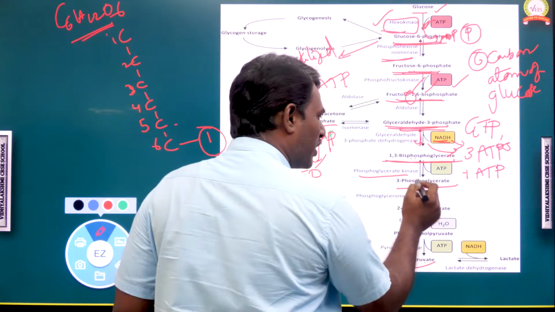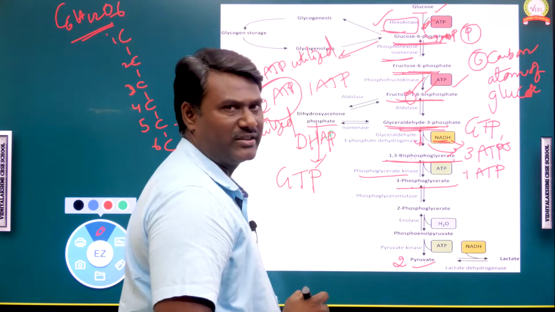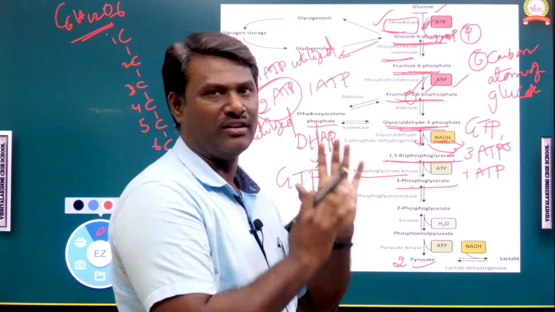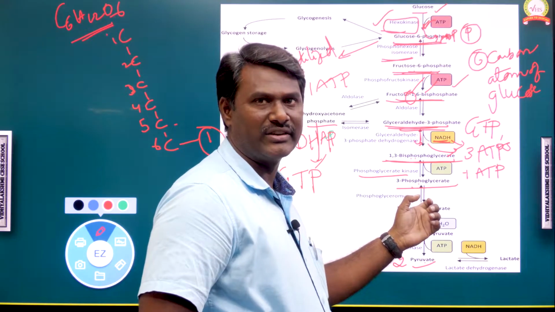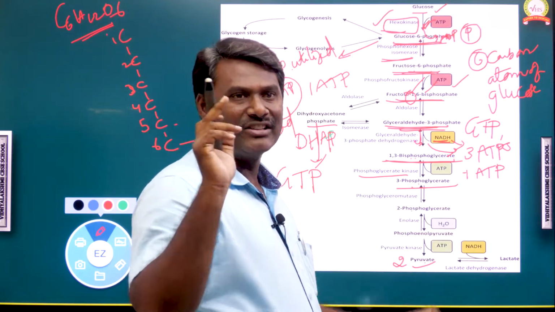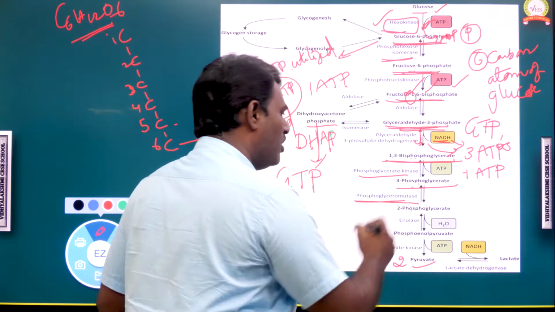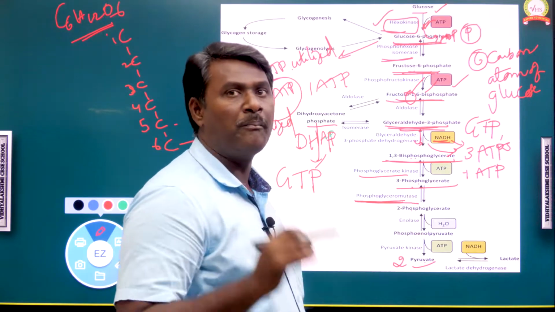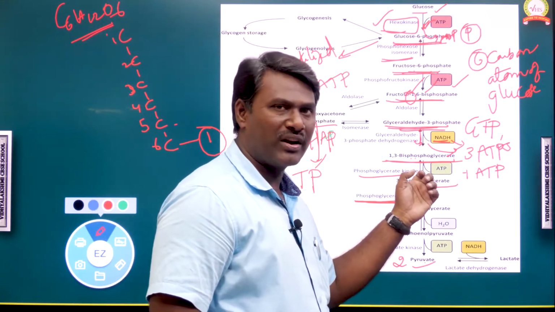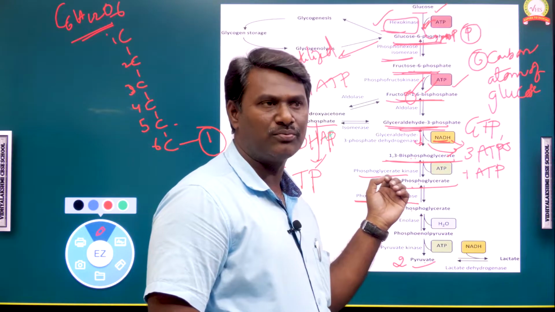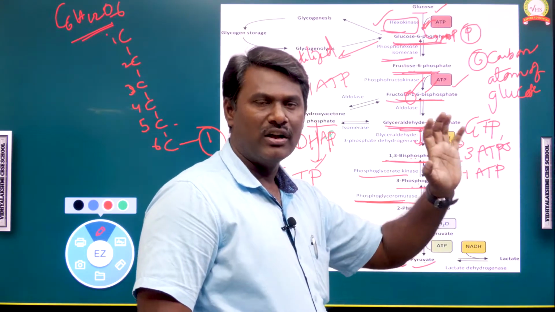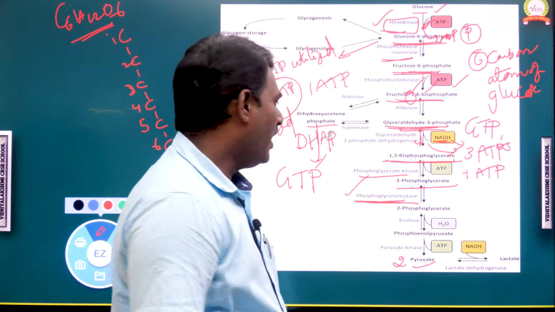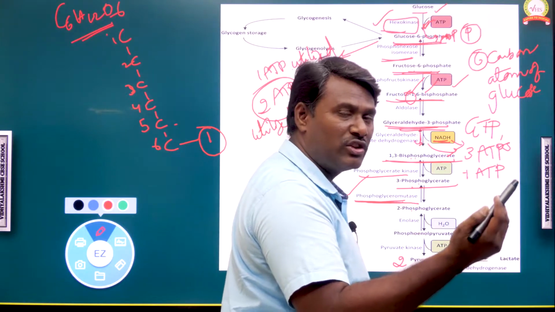Next, 3-phosphoglyceric acid will convert into 2-phosphoglyceric acid. And this conversion is influenced by an enzyme called phosphoglyceromutase. 3-phosphoglyceric acid is converted into 2-phosphoglyceric acid, or 2-phosphoglycerate. And here there is no energy consuming or energy releasing.